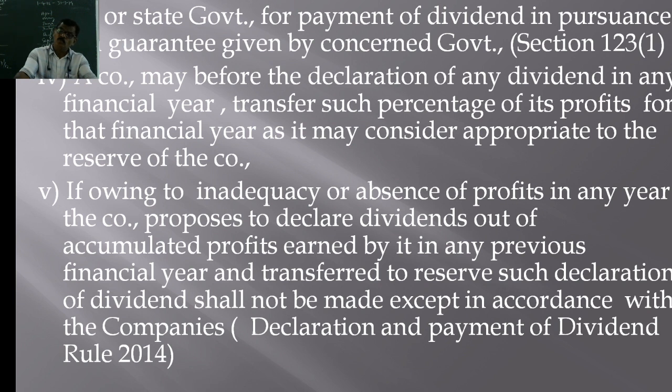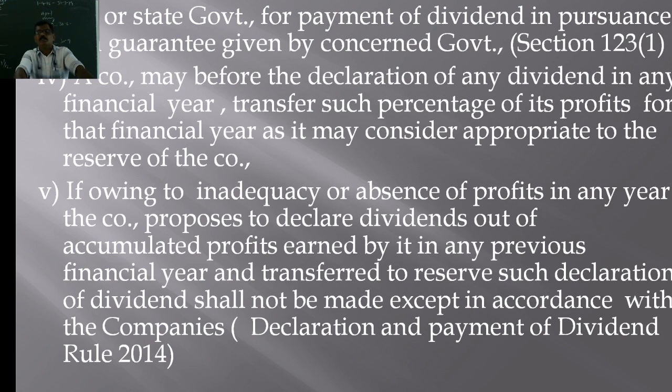So, if a company wants to declare dividend, in the case of inadequacy of profits or absence of profits, from the accumulated profits or previous year's profit earned by it and out of the amount transferred to general reserve, such declaration of dividend should be in accordance with the Companies (Declaration and Payment of Dividend) Rules, 2014.